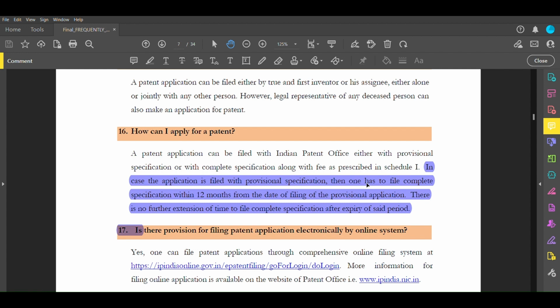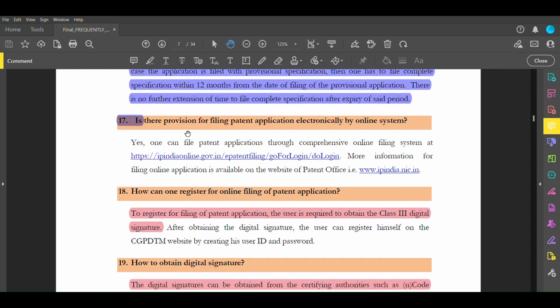And one has to file complete. But if you are filing a provisional specification, then you have to file the complete specification within 12 months from the date of filing of the provisional application. And also this provision doesn't have any further extension.